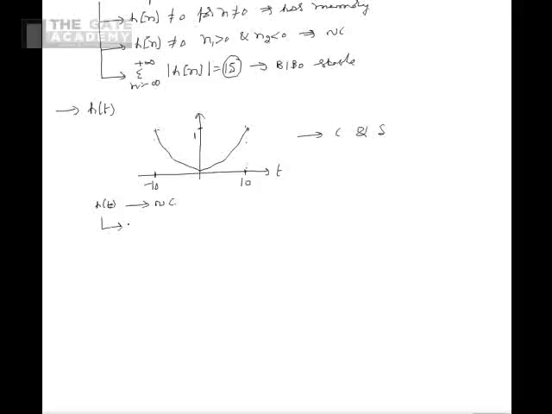Also h of t has finite support and its values are finite in this interval. From this we see that the integral from minus infinity to plus infinity of the mod of h of t dt is finite. From this we can say that the given system is stable in BIBO sense.